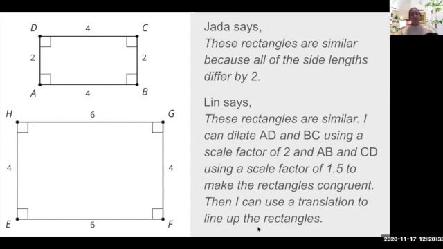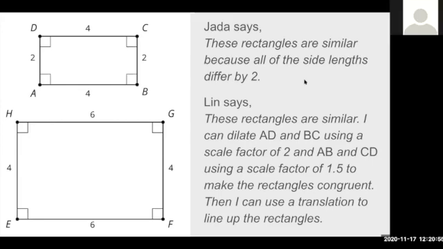Yes, they're not even diving into the angle measures because they already see that they're all 90 degrees. Now they're looking at the sides. Let's look at what Jada says. She said all the side lengths differ by 2. So if we multiply 4 by 2, does that equal 6? Is 4 by 2 6?